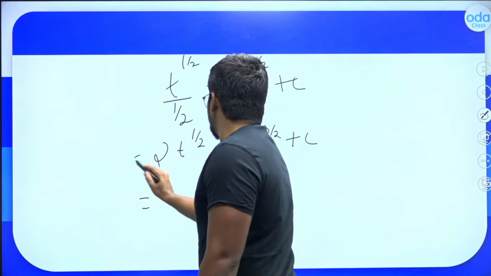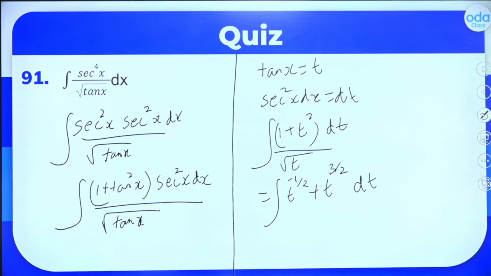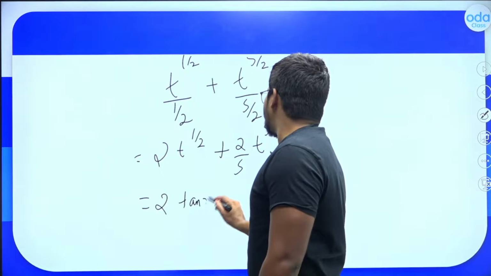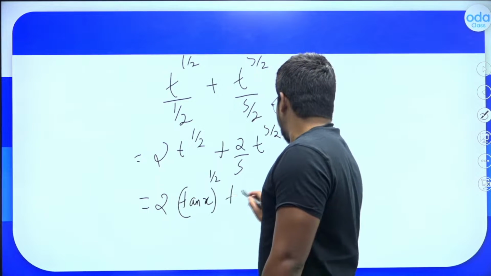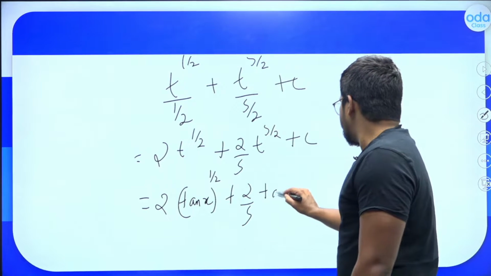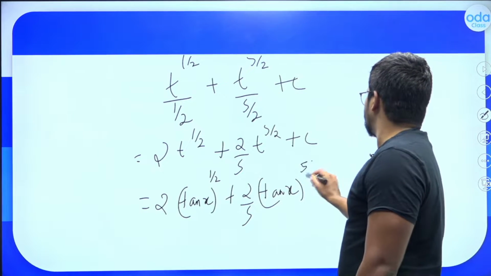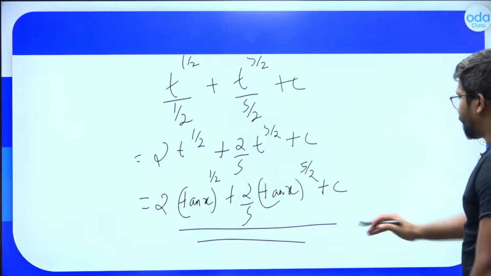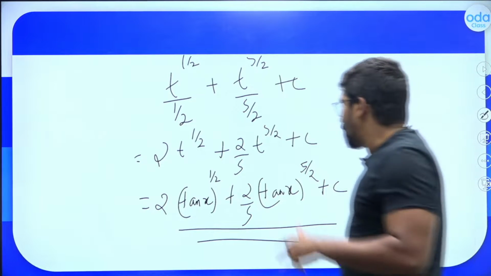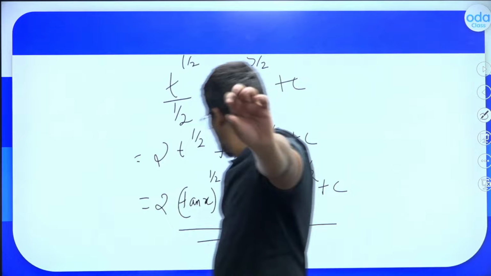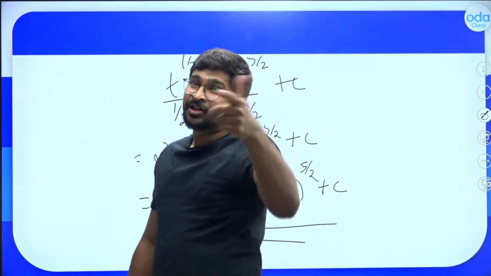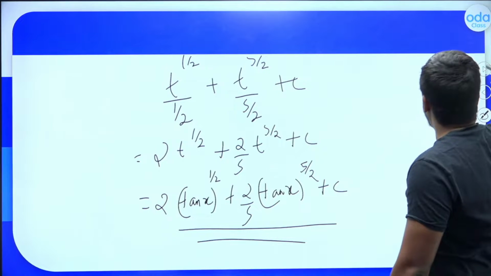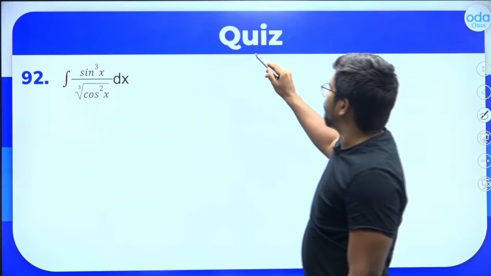So that is equal to 2 times of, what is your t here? T value is tan x. So this is tan x whole raised to 1 by 2 plus 2 by 5 times tan x whole raised to 5 by 2 plus c. This should be the final answer for you. Yes or no? So this is 2 times tan x raised to 1 by 2 plus 2 by 5 times tan x raised to 5 by 2 plus what is there? Very important. Constant of integration, that is c, should be there. Right? Fair enough.